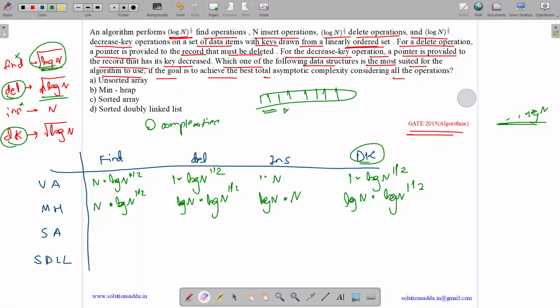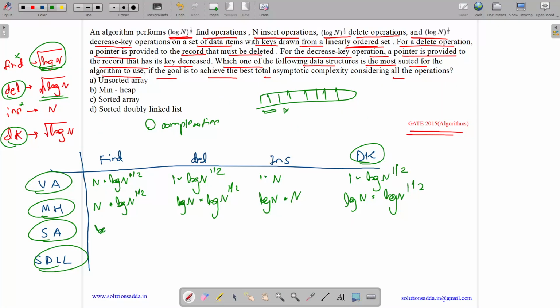Sorted array means we need to make sure that it remains sorted. For min heap, we need to satisfy its property after every operation. For unsorted array, we need to satisfy it for doubly linked list also, and for sorted array also. So for sorted array, we need to find the item. So how will we find it? We can just apply binary search.